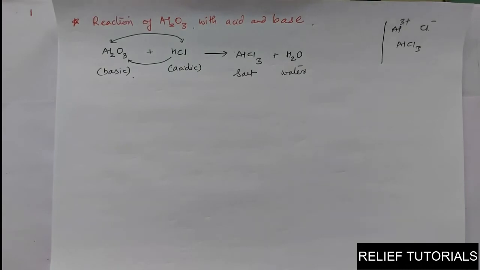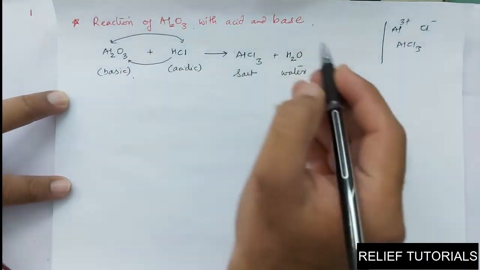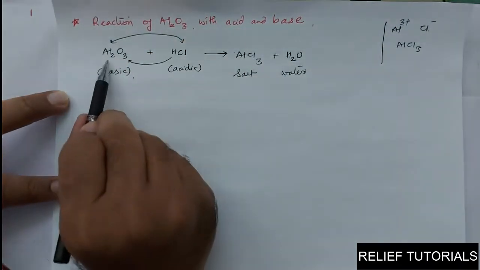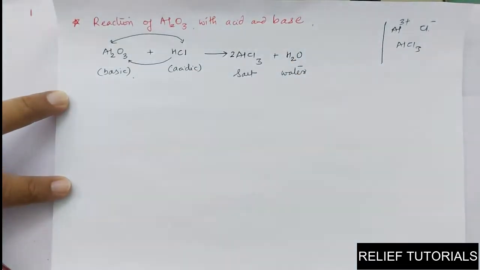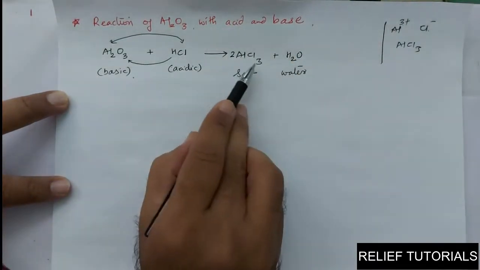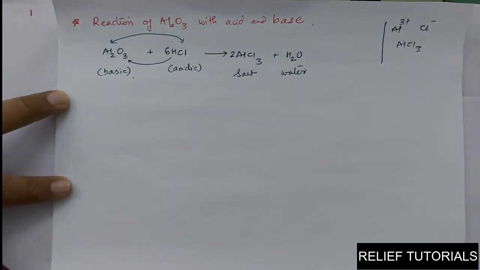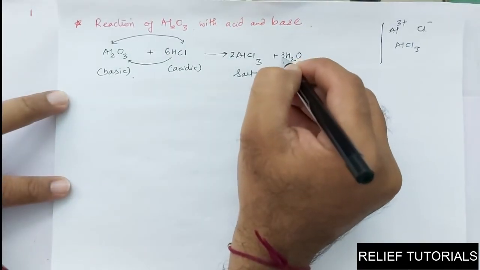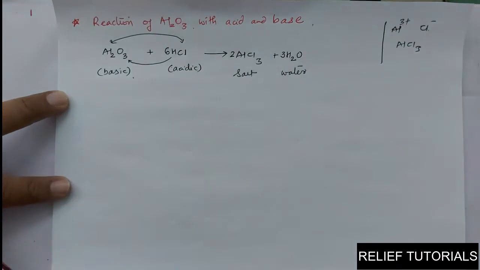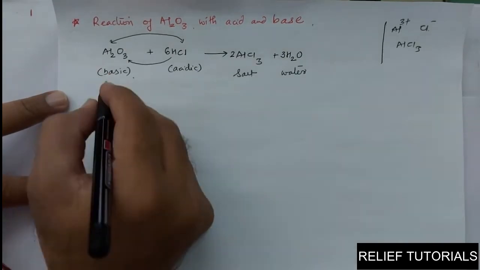The equation is not balanced. H is 1, H is 2. So you can make aluminium 2 here. First of all, aluminium should be balanced. So here should be 2. So in that sense, if you see chlorine, it becomes 3 2s are 6 here. So 6 chlorides are here. Hydrogen 6 here, 2 is here, so put 3 here, oxygen 3, that are balanced. So this is the reaction of aluminium oxide with an acidic substance.